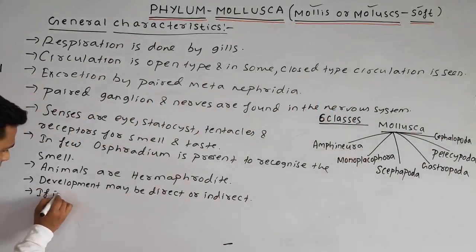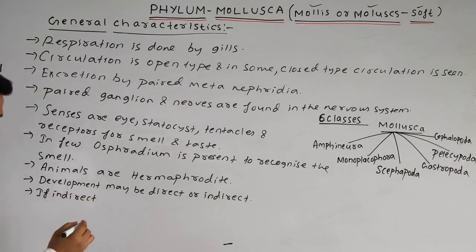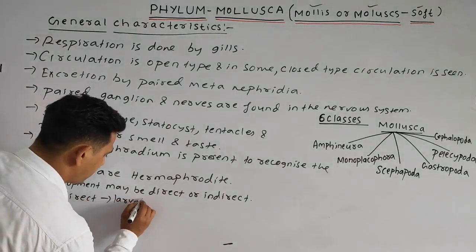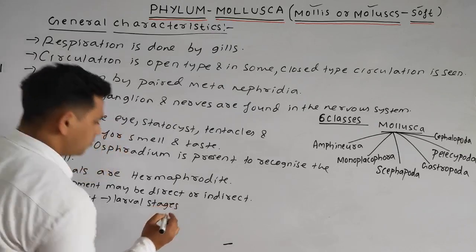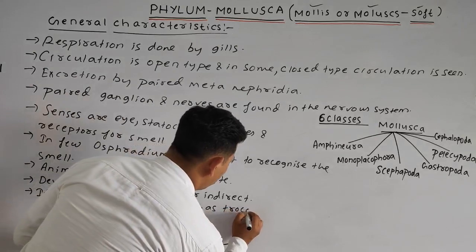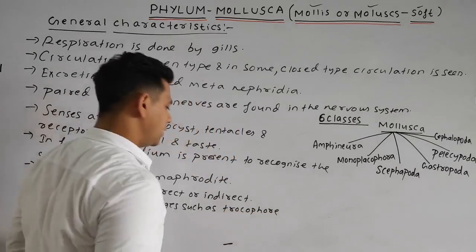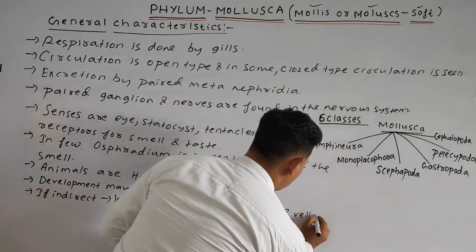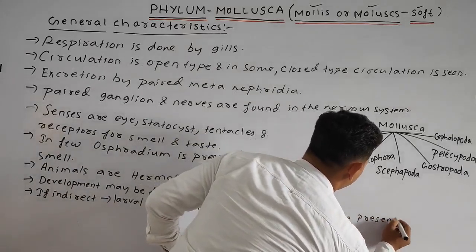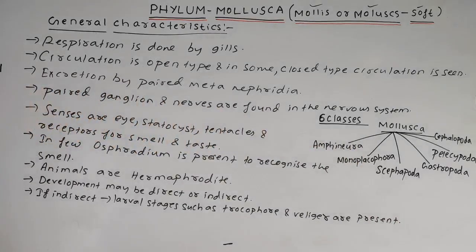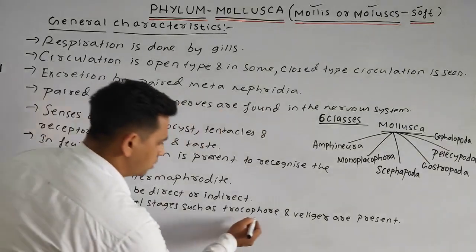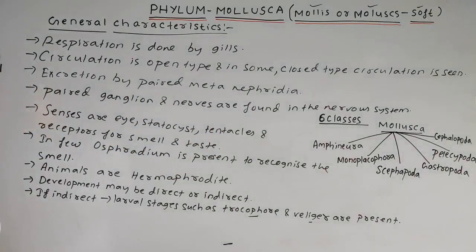If indirect, larval stages such as trochophore and veliger are present. Okay, so the development may be direct or indirect. If it is indirect, obviously larval stages are present, such as the trochophore and the veliger.